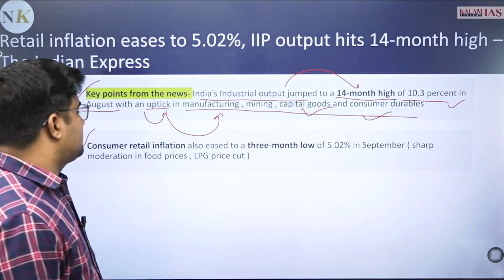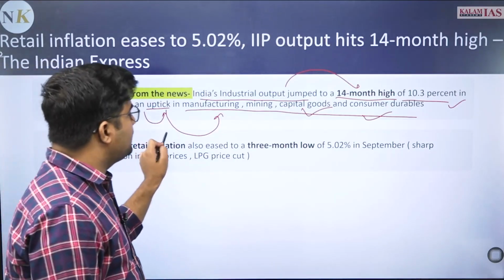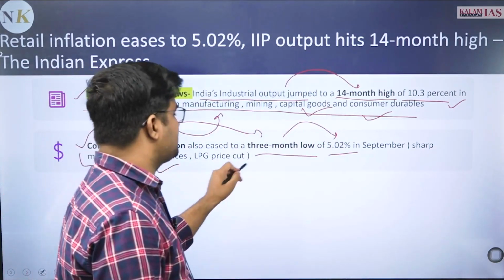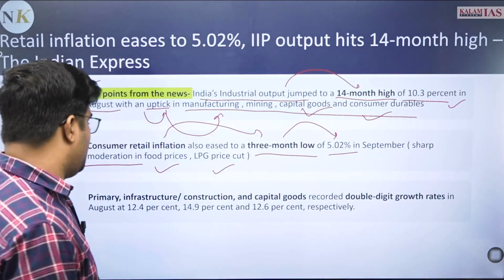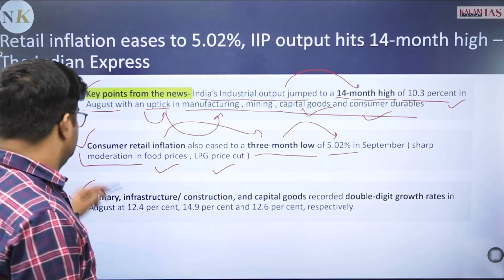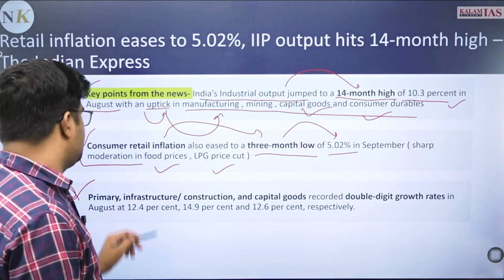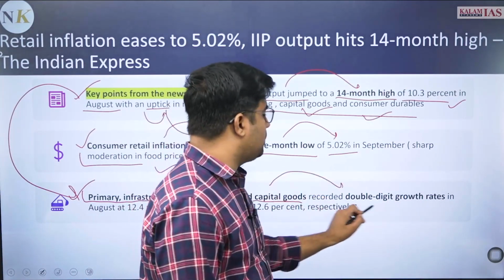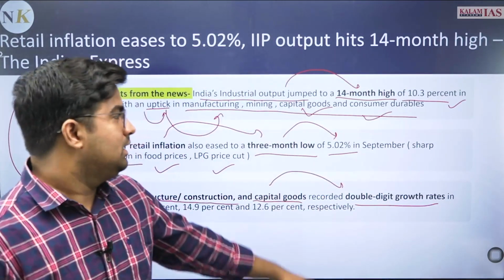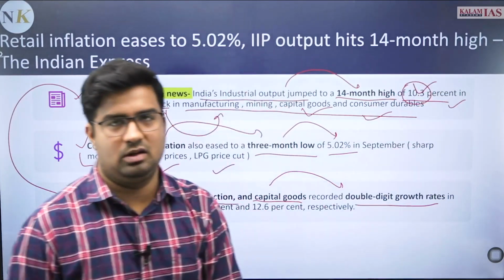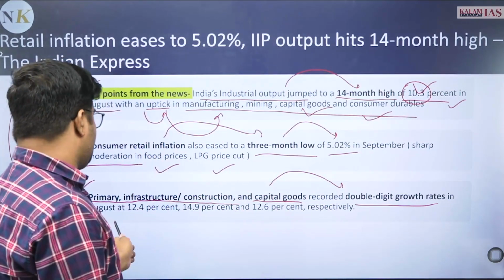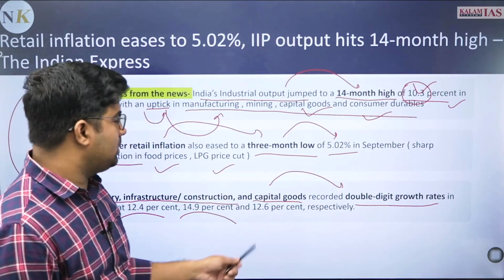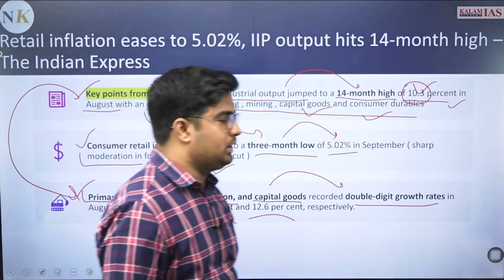Post this, the CPI, customer retail inflation जिसको भी कहते हैं, 3-month low 5.02%. There is a sharp moderation due to food prices and LPG prices cut. That is another part from the news. Furthermore, why this IIP has increased, reasons are here. The primary infrastructure construction and capital goods have recorded a double-digit growth rate, and because of that, this double digit of growth in August has been seen of 10.3%. For example, 12.4% primary articles में, 14.9% is infrastructure or construction and 12.6% in capital goods.